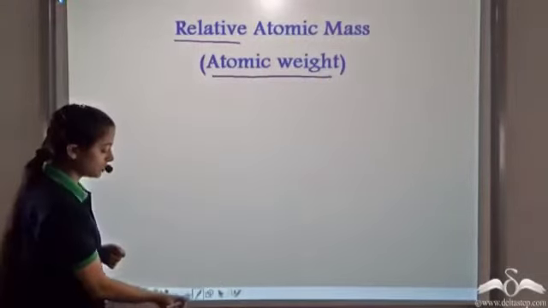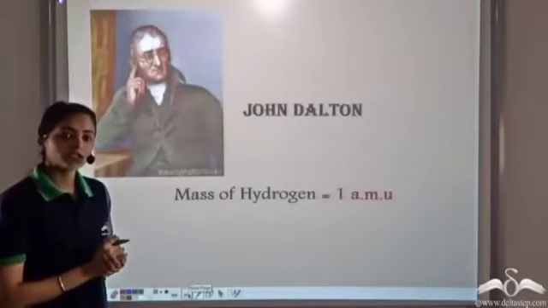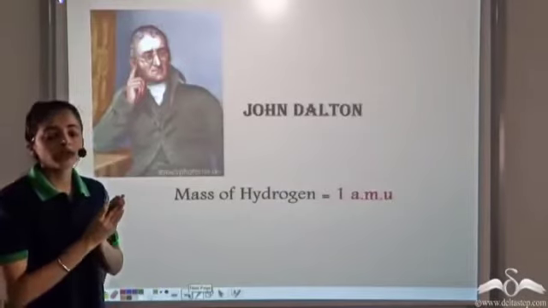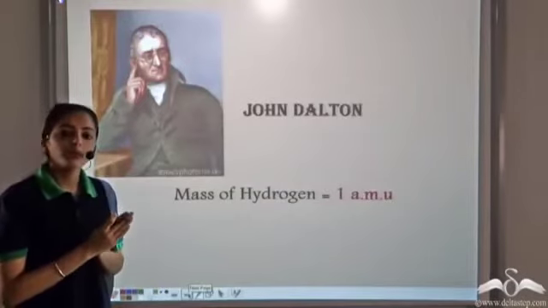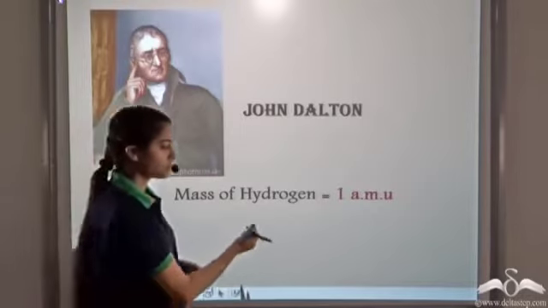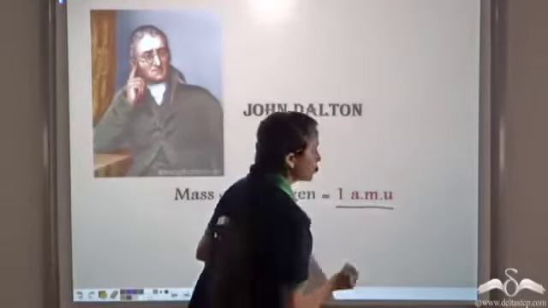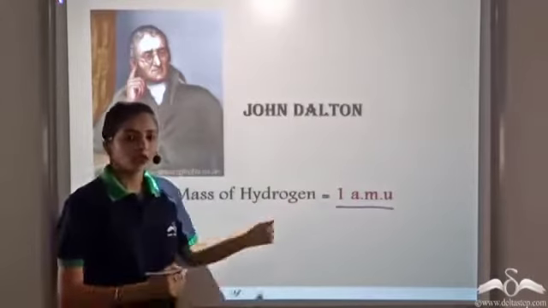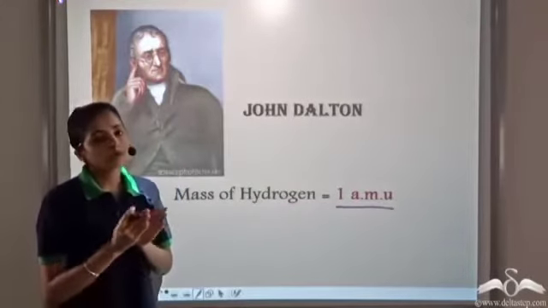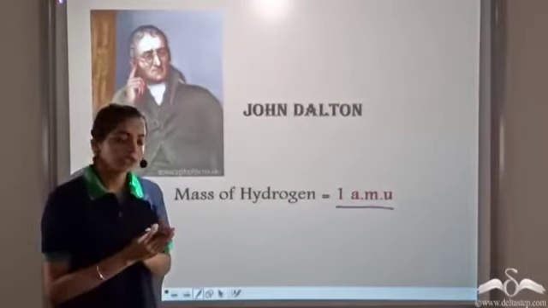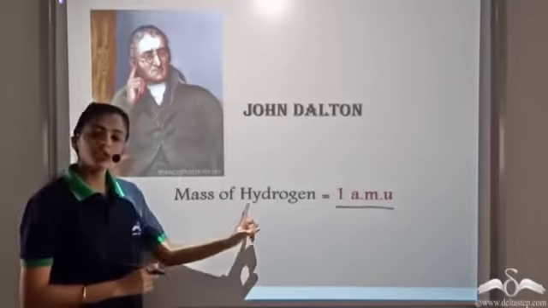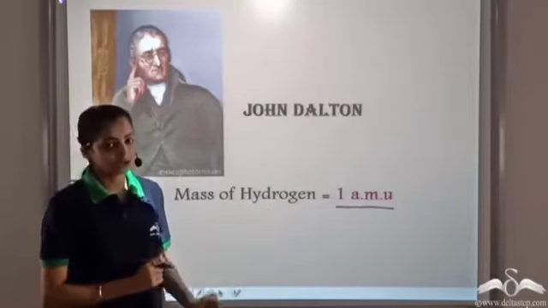John Dalton was the first scientist to propose that the masses of the other elements can be compared to the lightest element, which is hydrogen. Its mass is taken to be 1 atomic mass unit. So the masses of all the other elements can be found out by comparing them to the mass of the lightest element, which is hydrogen.